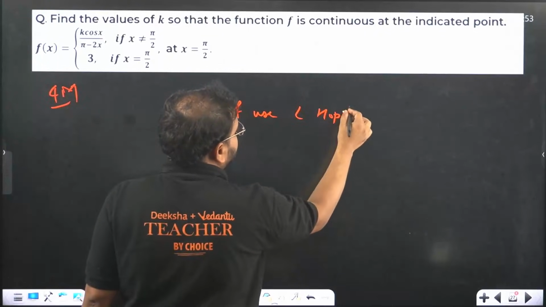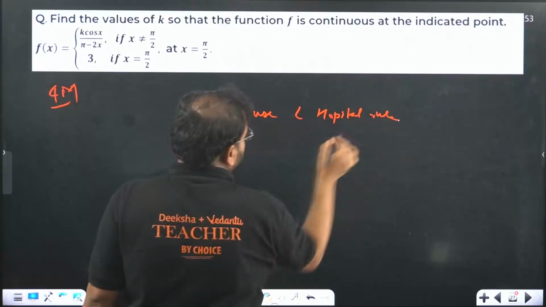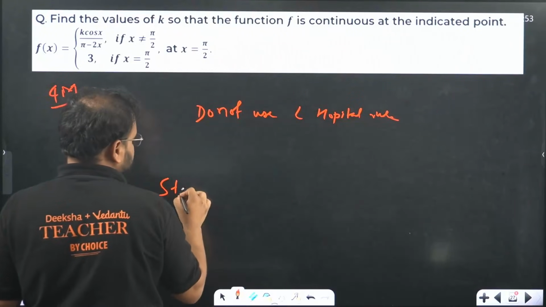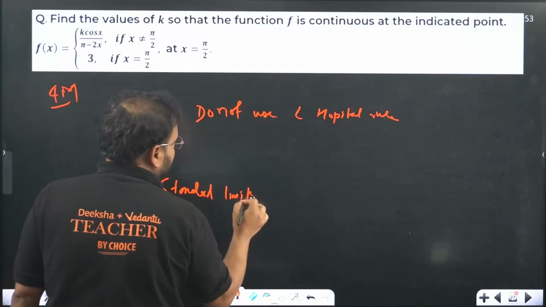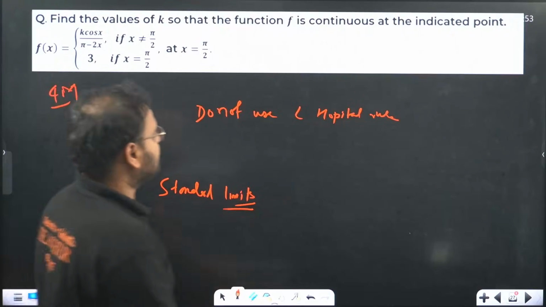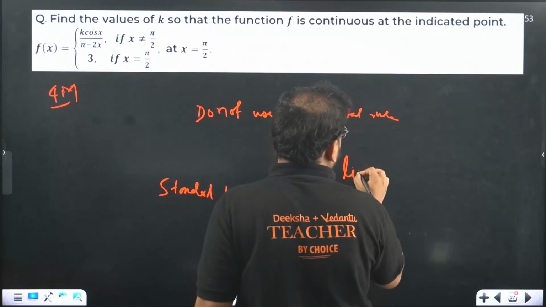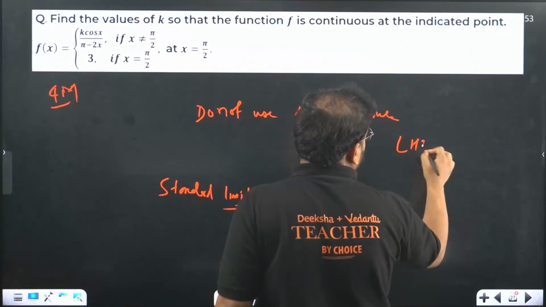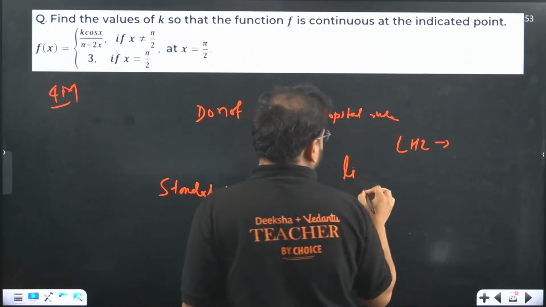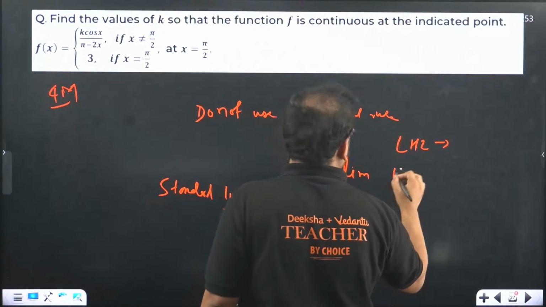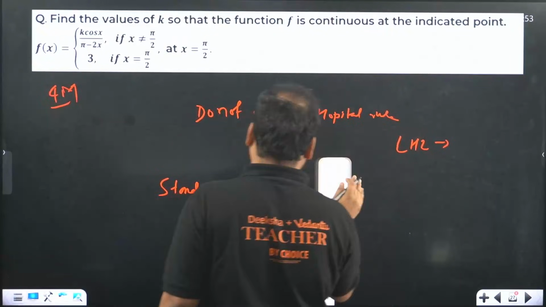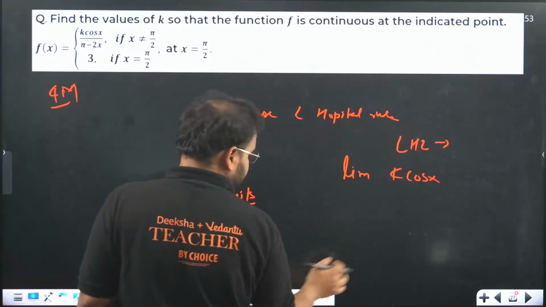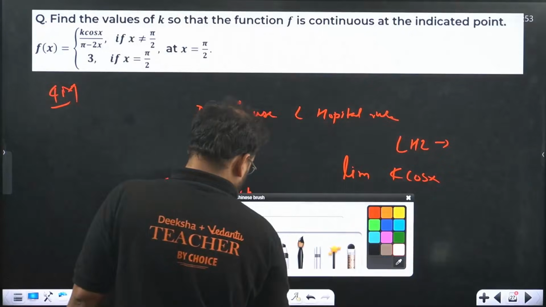Try to use standard limits. Use standard limits. I know you all know how to solve this question, right? Simply apply this condition. Let's say you're using LHL. Then you can use this as limit of k cos x, let's write it again. You can go like this.